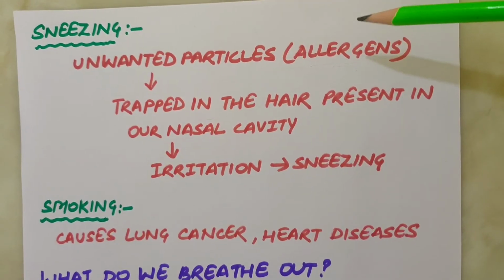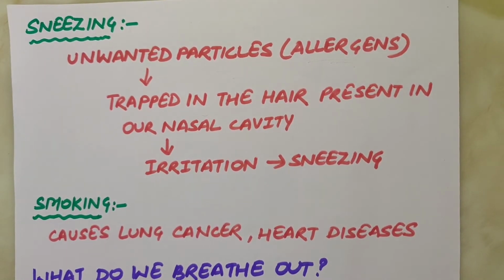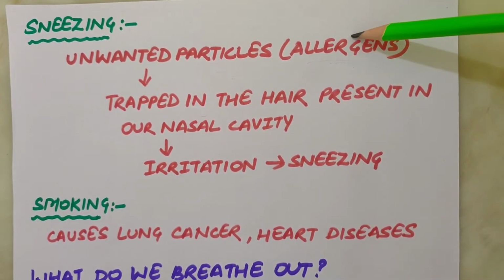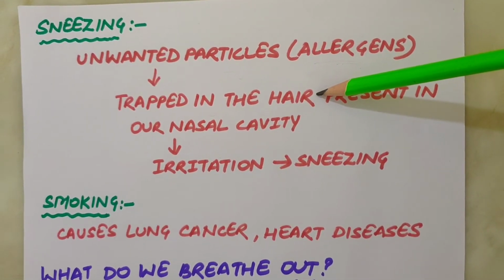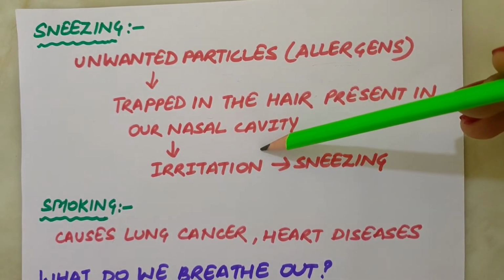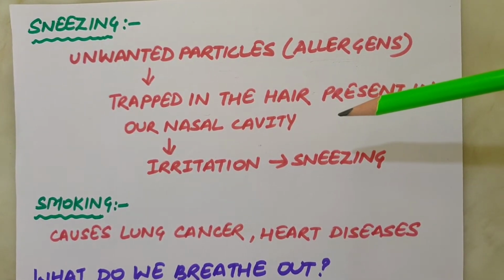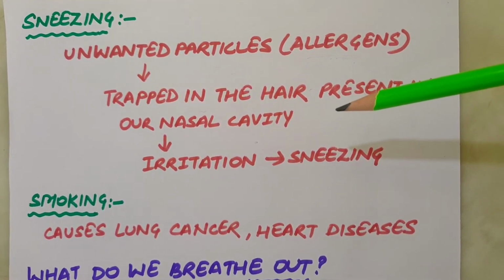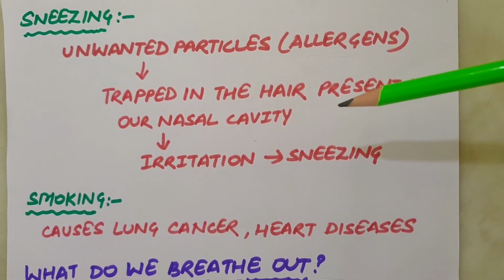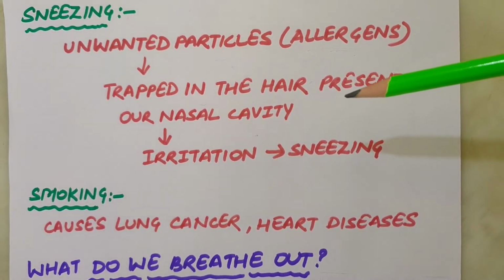The air we inhale contains various types of unwanted particles like smoke, dust, pollen, etc. And these particles are called allergens. During inhalation, these particles get trapped in the hair present in our nasal cavity and they cause irritation in the lining of the nasal cavity, as a result of which we sneeze. Sneezing expels the foreign particles from the inhaled air so that dust-free clean air may enter into the lungs. We should take care while sneezing and cover our nose so that foreign particles expelled during sneezing may not be inhaled by another person nearby us.